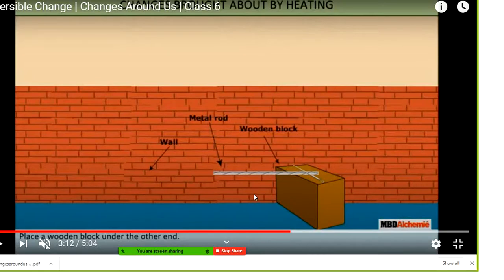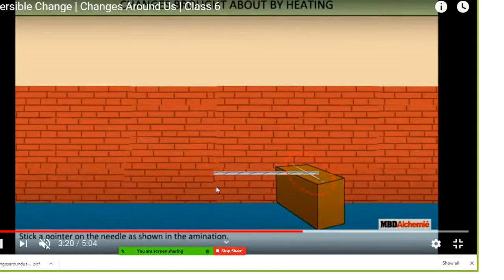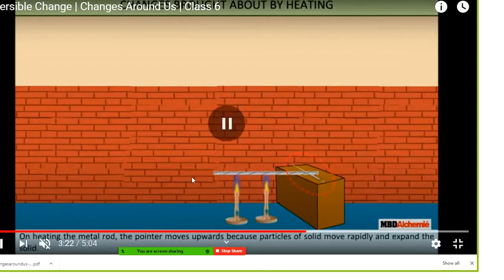Suppose, students, this activity you can also do. You take a small metal wire, and keep it with the rubber band or with another stick, the wooden block, and this is the metal rod, and this is the wall. Put a needle between the metal rod and the wooden block, and stick a pointer on the needle as shown here.